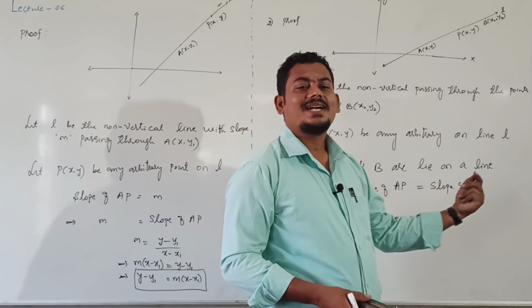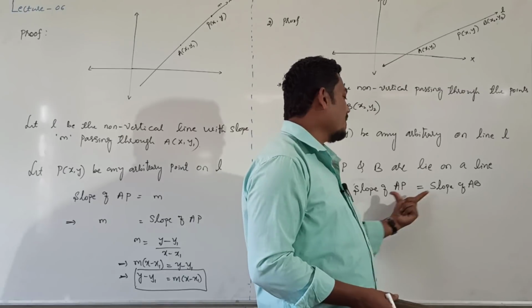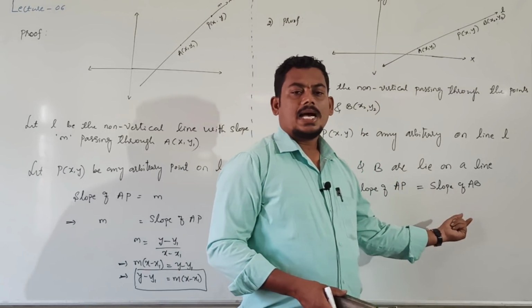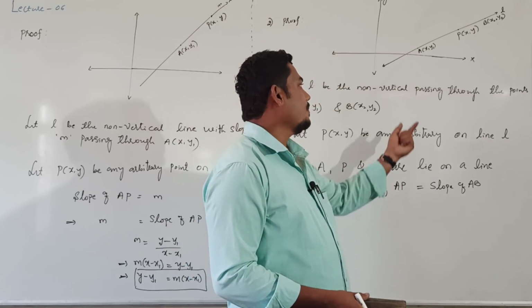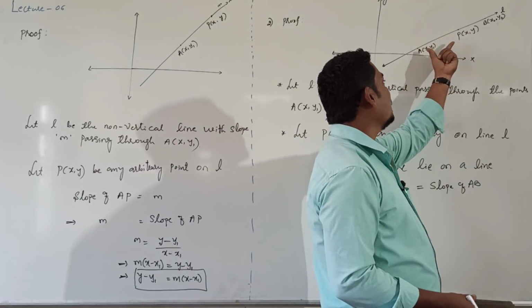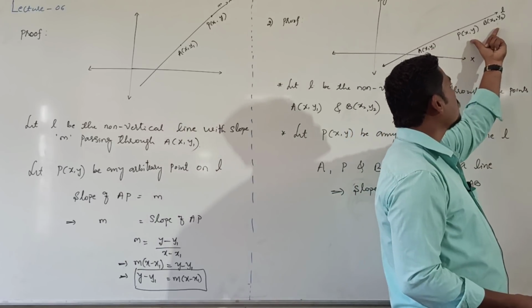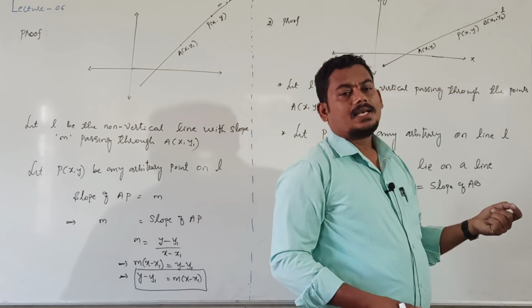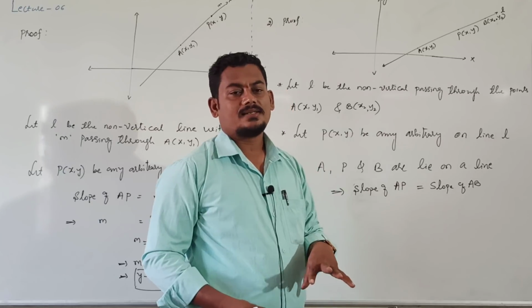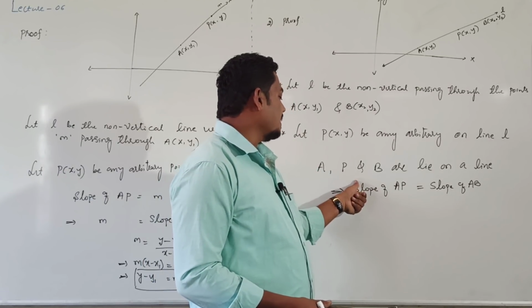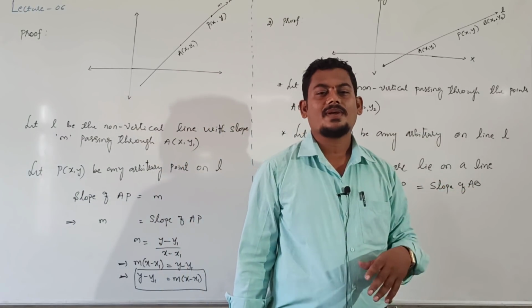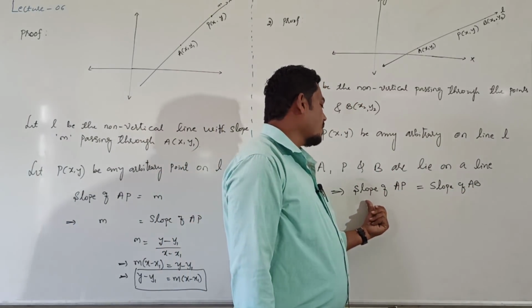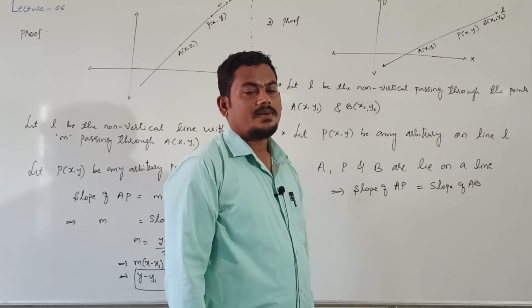For getting one standard equation, I take slope of AP equal to slope of AB. If three points A, P, B are collinear, you can also take slope of AP equal to slope of PB. That is also right. But in the textbook, they took slope of AP equal to slope of AB, so I take the same.